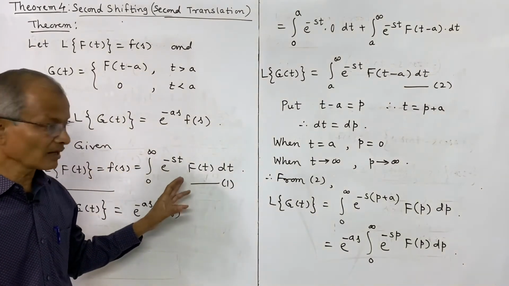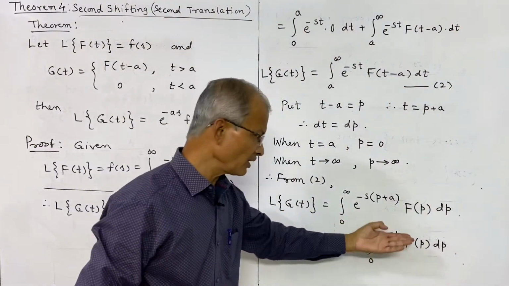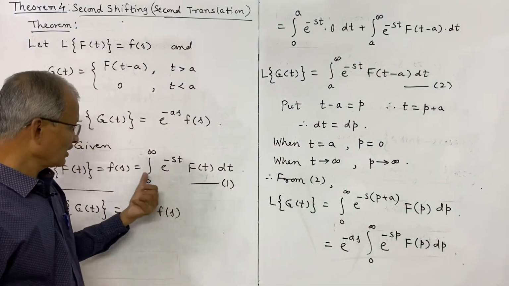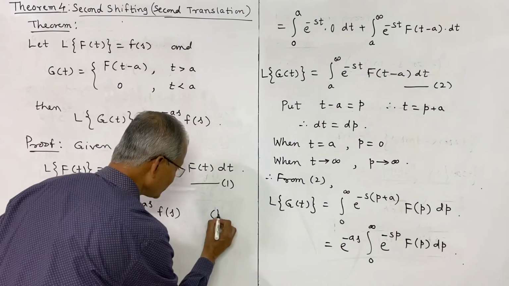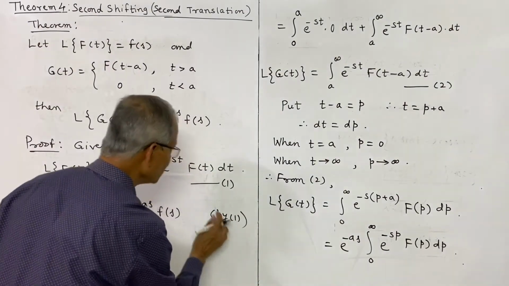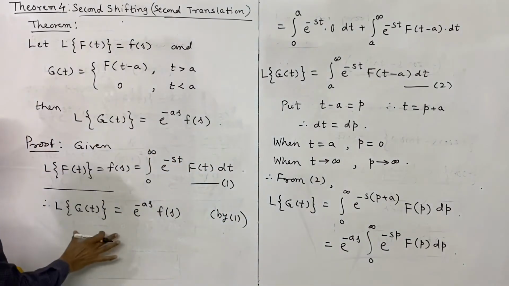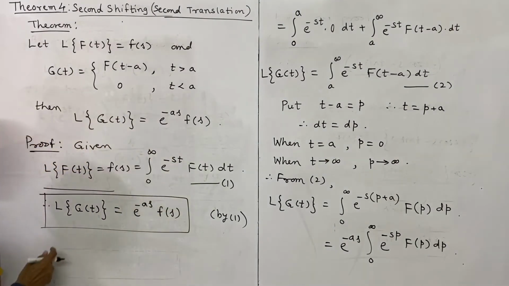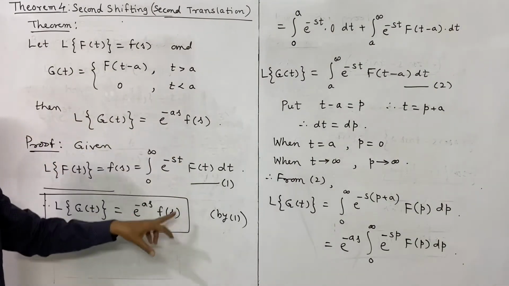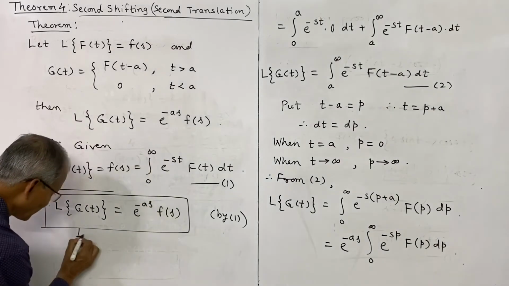In a definite integral it may be written in terms of p, t, etc., so it remains the same. So it is F of s, and you see this proves the theorem. This is what we wanted to prove: L of g of t is equal to e power minus a s into F of s. Hence the proof.